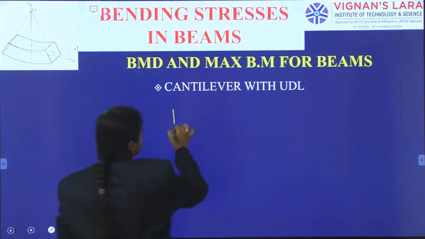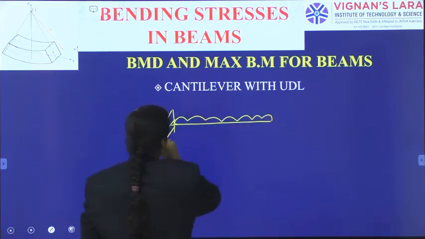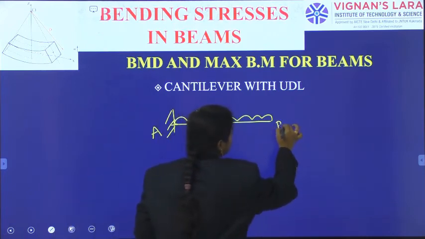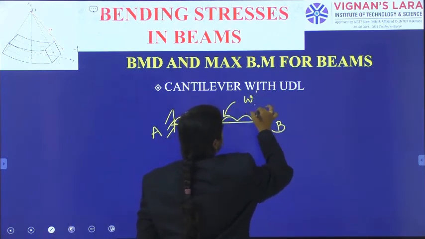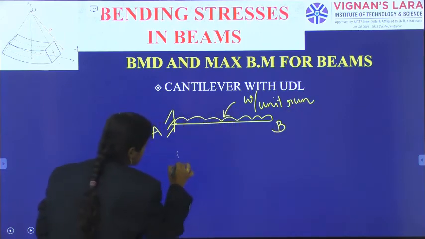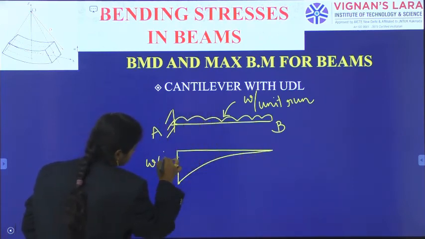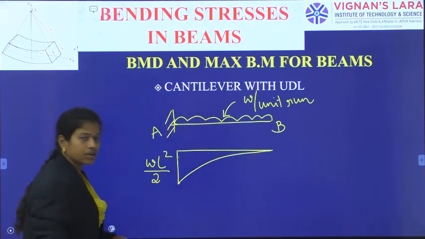And a cantilever beam with UDL, having fixity at A and free at B and applying W per unit run, the corresponding bending moment diagram will be a smooth parabolic curve with an intensity WL square by 2.